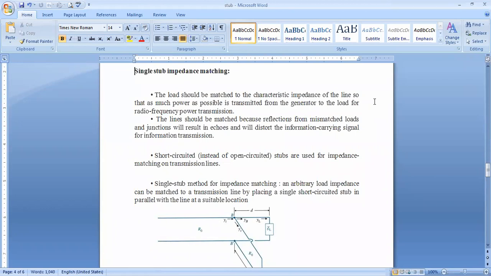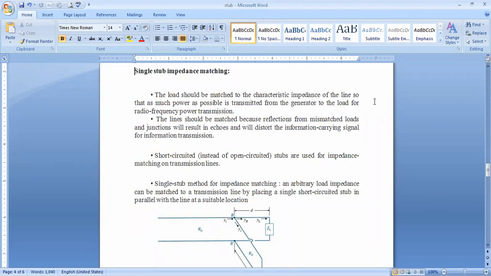So far we learned what exactly the stub is, what the electrical length of the stub is, where exactly the stub is located, what the real term and the imaginary term are, and how to cancel the imaginary reactance terms of the transmission line with respect to the electrical length of the stub. So single stub impedance matching is the overall concept.